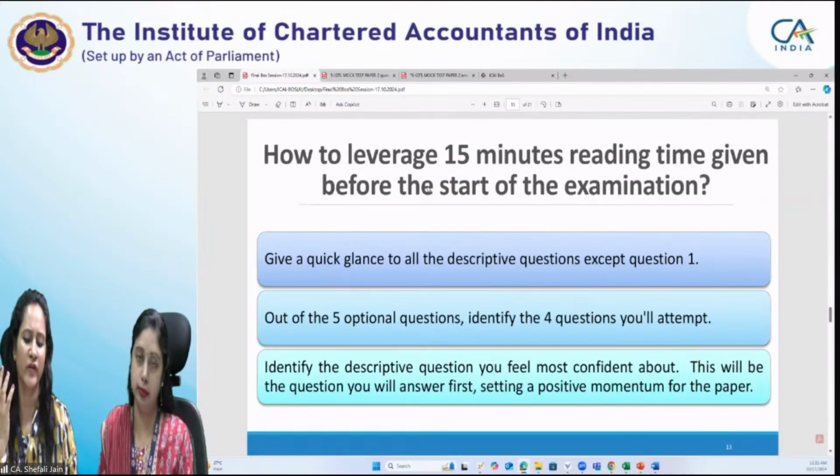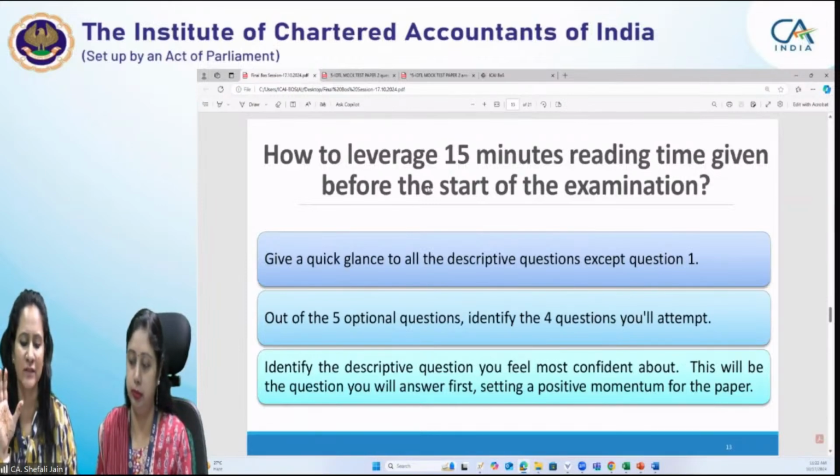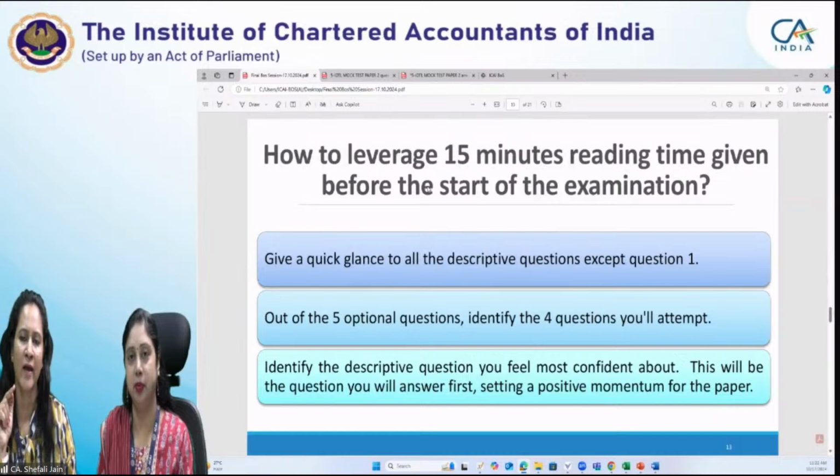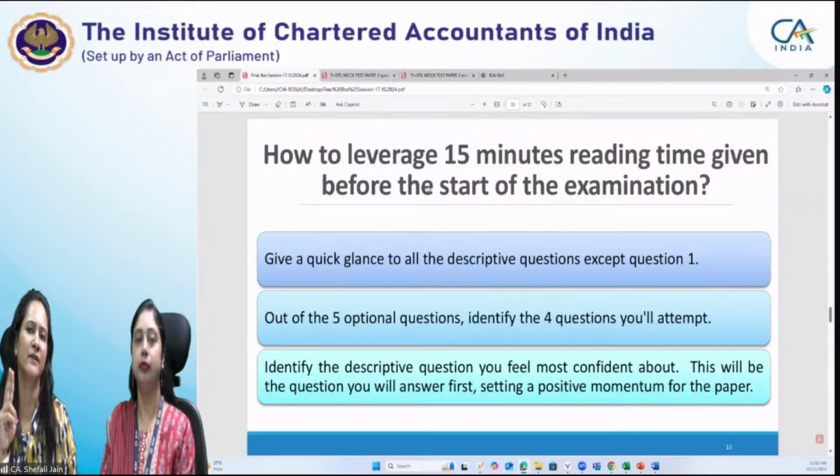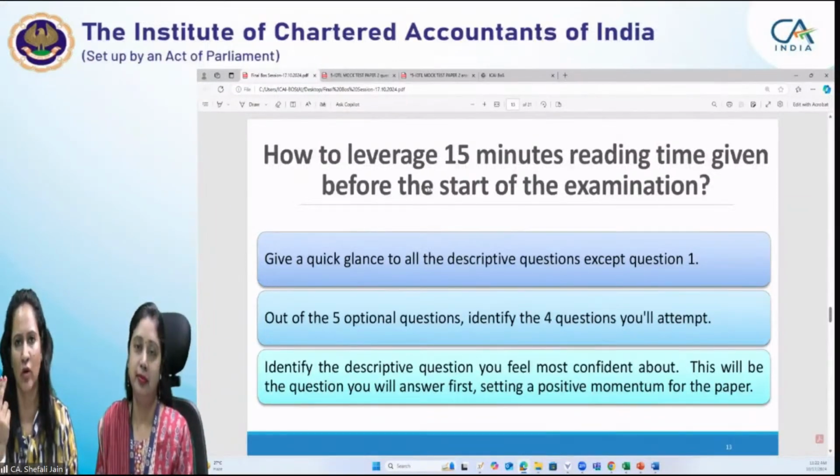Then identify the descriptive question you feel most confident about. This will be the question you answer first, setting a positive momentum for the paper. Decide the choice beforehand, and basically decide two things: one is the choice of questions you will take up, and the other is the question for which you know the answer in the best manner, and start with that question.